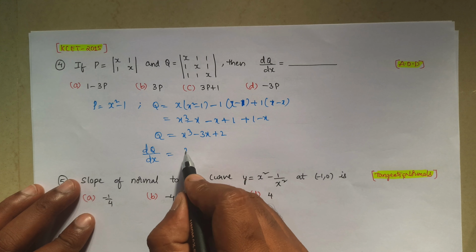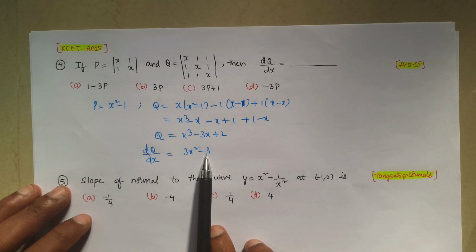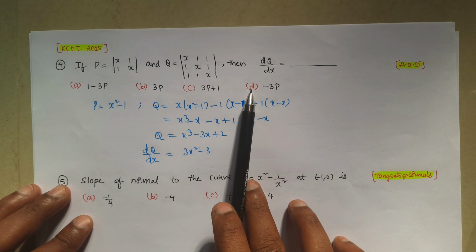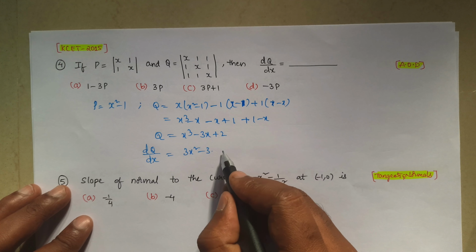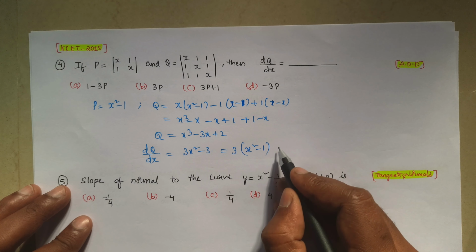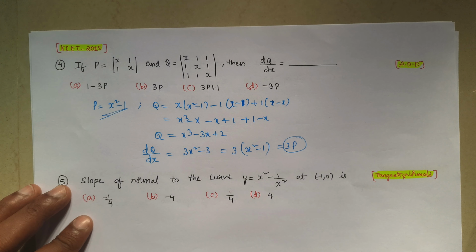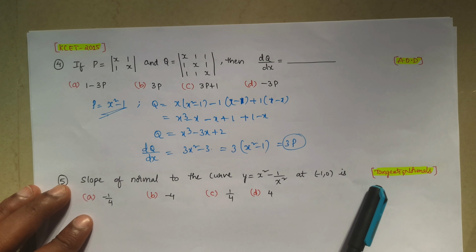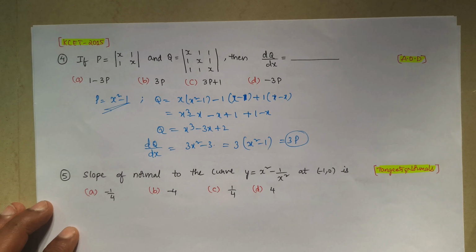So the derivative of this is 3x square minus 3. But 3x square minus 3 is not there in the options, so that is in terms of p. If we take 3 common from this, we will get x square minus 1. That x square minus 1 is nothing but p. So like this, questions will be there, not only from tangent, normal, maxima, minima, increasing and decreasing. These types of application of derivatives based questions we will also get.